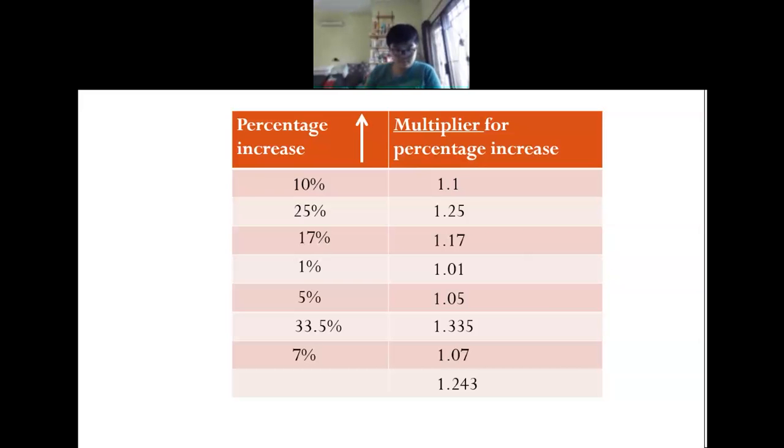124.3%? No, the percentage increase. 24.3. Yeah, 24.3%, because it is the percentage increase, not the final percentage. Okay, is there anyone still having any difficulties here? No? Okay.